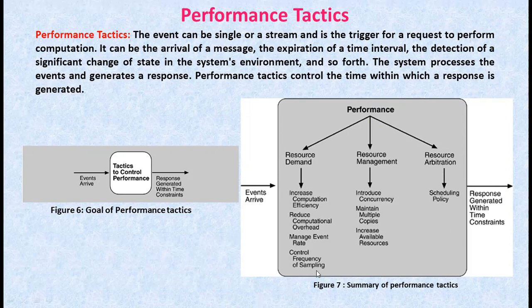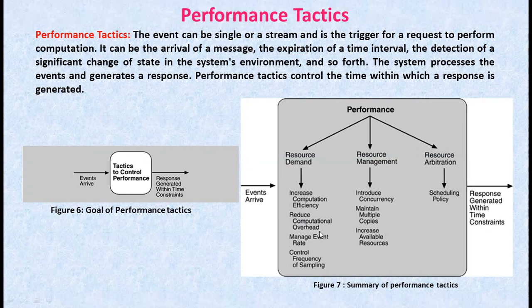First one, increase computational efficiency. One step in the process of an event or a message is applying some algorithm. So improving the algorithm used in the critical areas will decrease the latency. This tactic is usually applied to the processors, but it also applies to other resources such as disk. And the second one is reduce computational overhead.